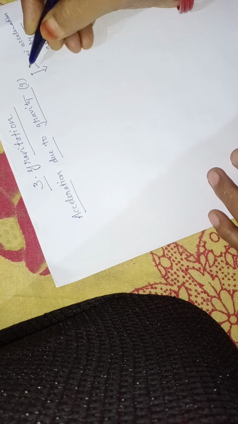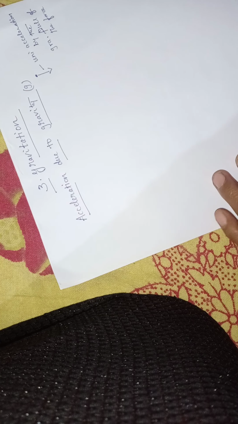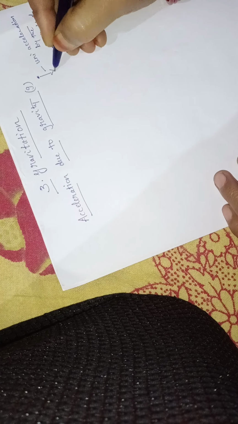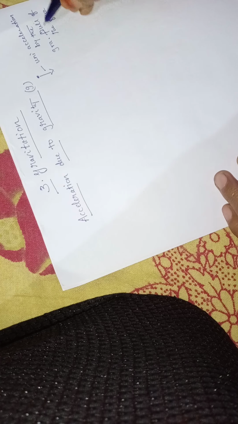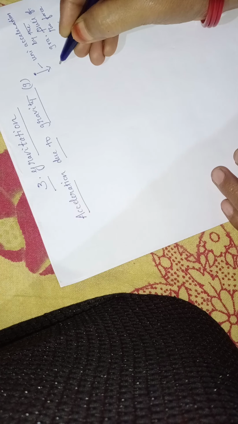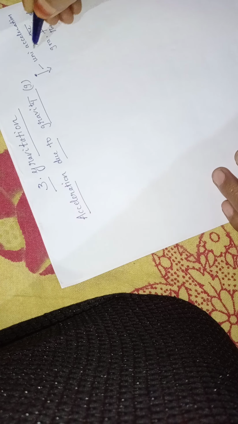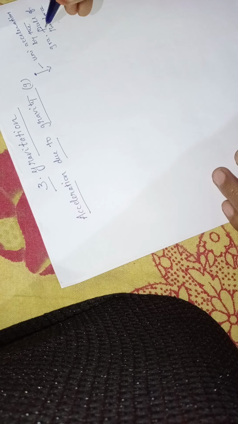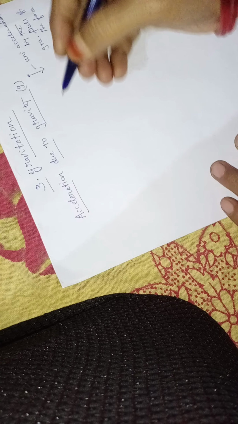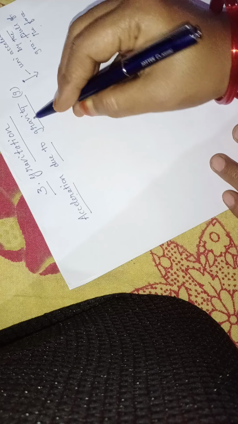Understand? Whatever uniform acceleration is produced in a freely falling body due to the gravitational pull of the earth, that one only we will call acceleration due to gravity.